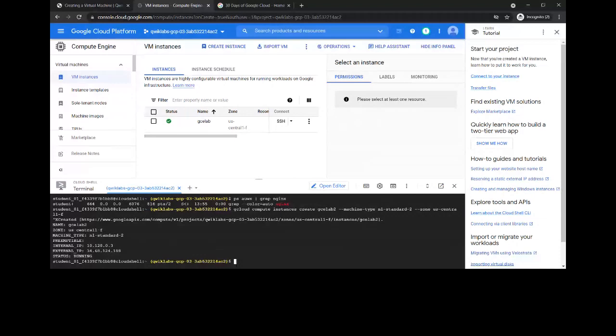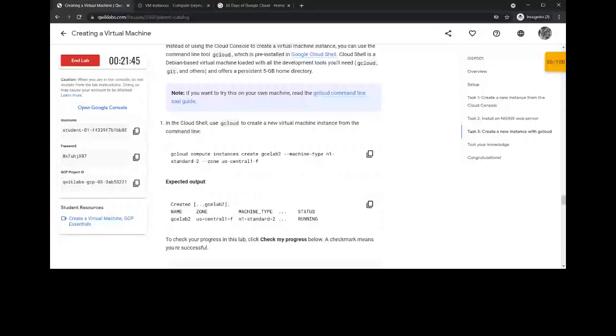What gcloud compute does is, whenever we need to perform an operation on instances, like mentioned here, there is gcloud compute as a prefix, and in instances we are creating an instance named GCE lab 2 with the machine type N1 standard 2, and zone of US Central 1F.